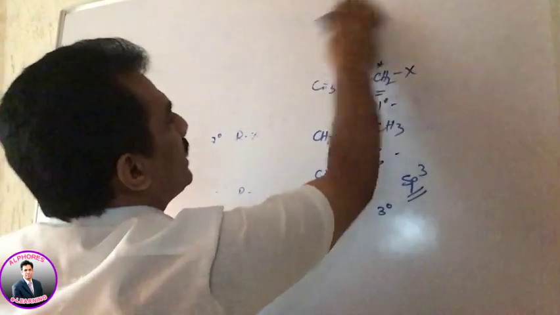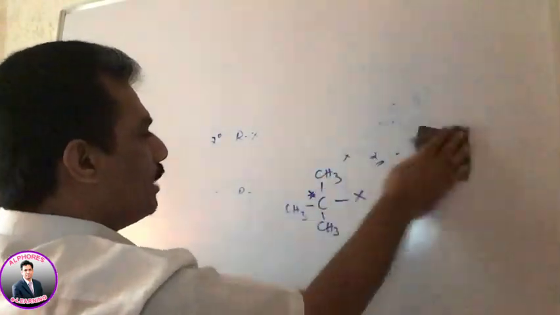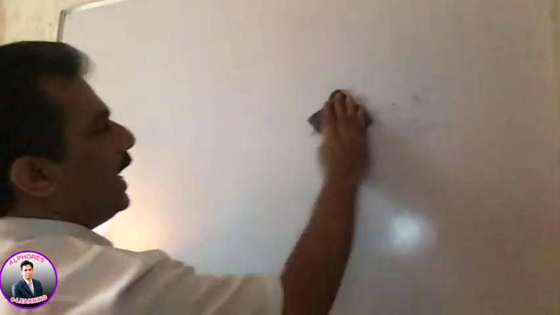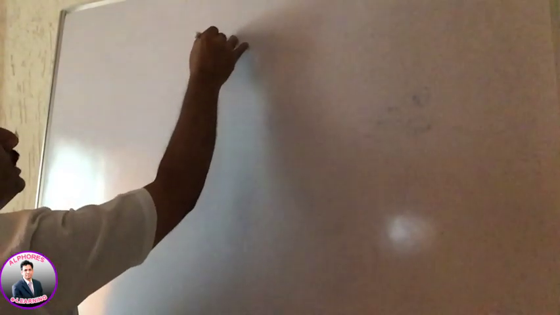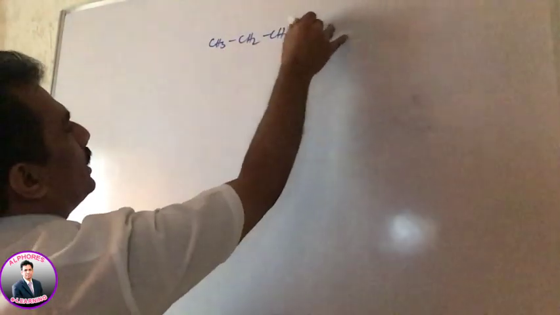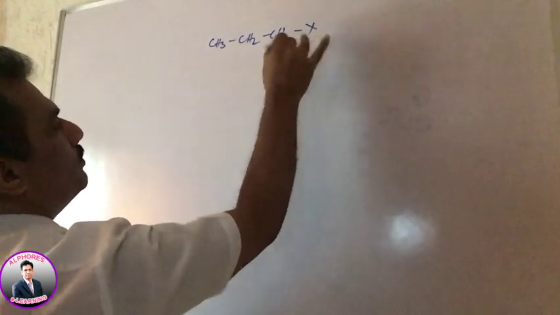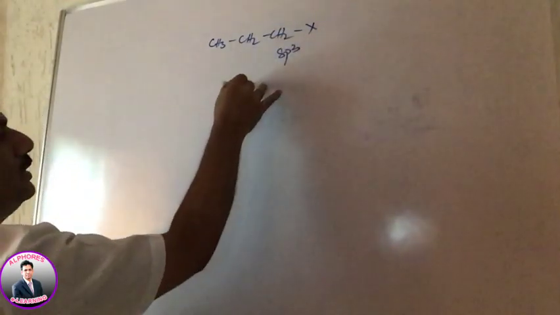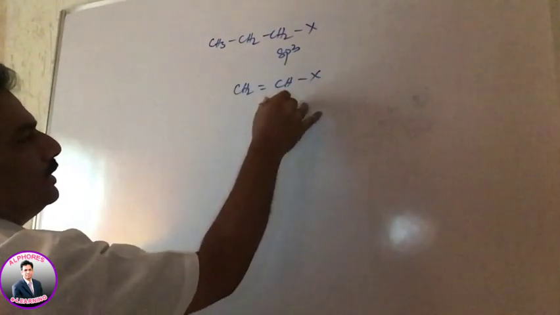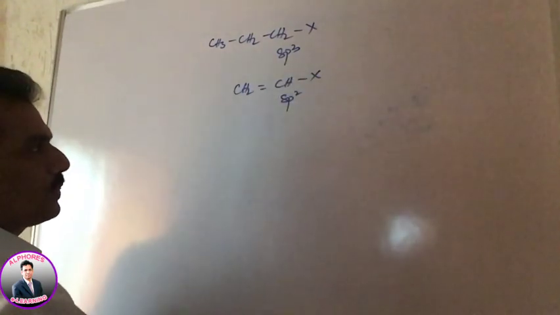Here we should consider not only the hybridization of the carbon where the halogen atom is present, we should also consider the hybridization of the adjacent carbon. Let me give that example. Depending on the hybridization, if it is CH3, CH2, CH2, it is an sp3 carbon. And if it is CH2 double bond CHX, it is an sp2 carbon. Is it not?